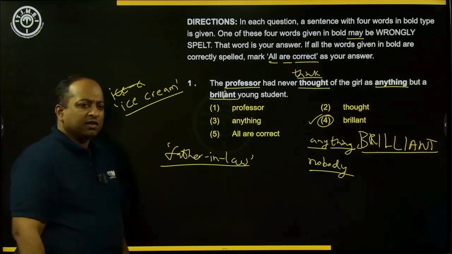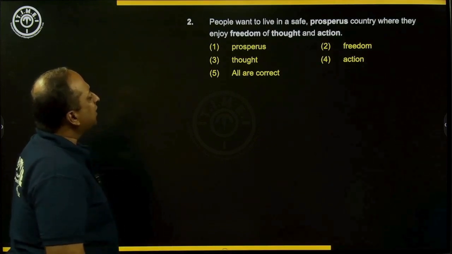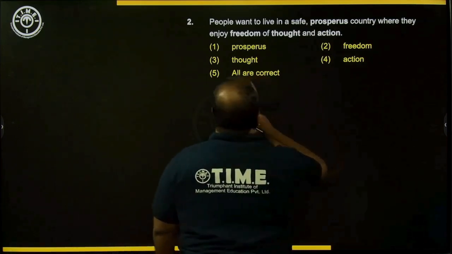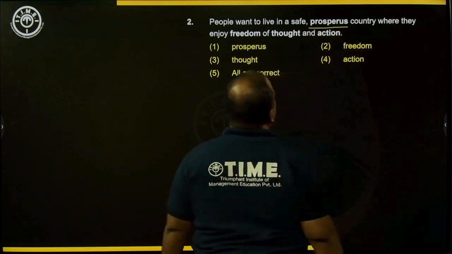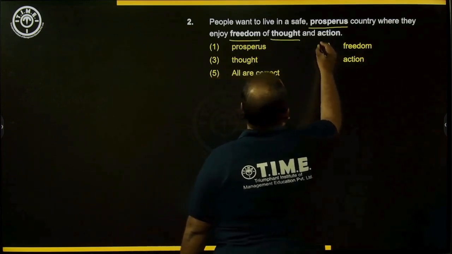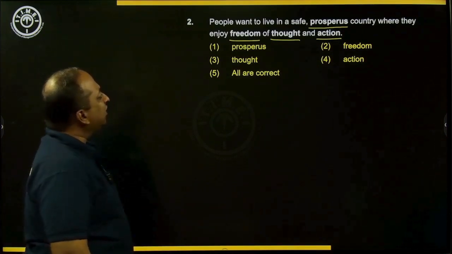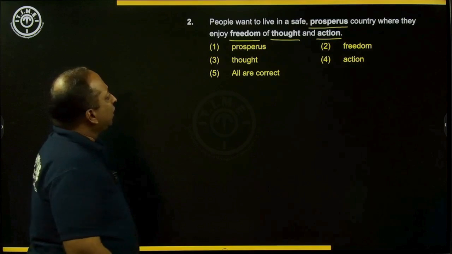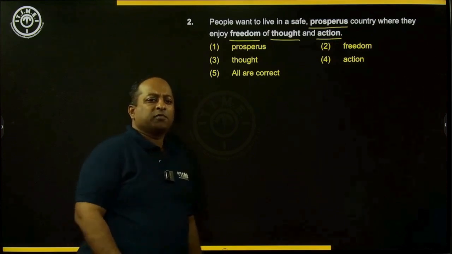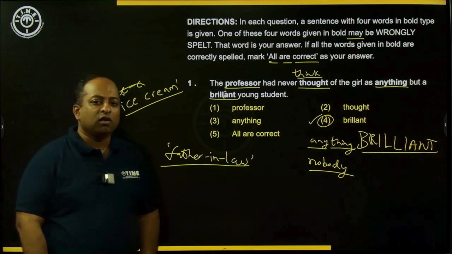Now let's move on to the next question. People want to live in a safe, prosperous country where they enjoy freedom of thought and action. So here we have the word prosperous, then the word freedom, then the word thought and action. We have 4 words here which are given in bold. Now look at the first word. The first word is prosperous. Prosperous is spelt wrong. Prosperous is the noun form of the word prosper.